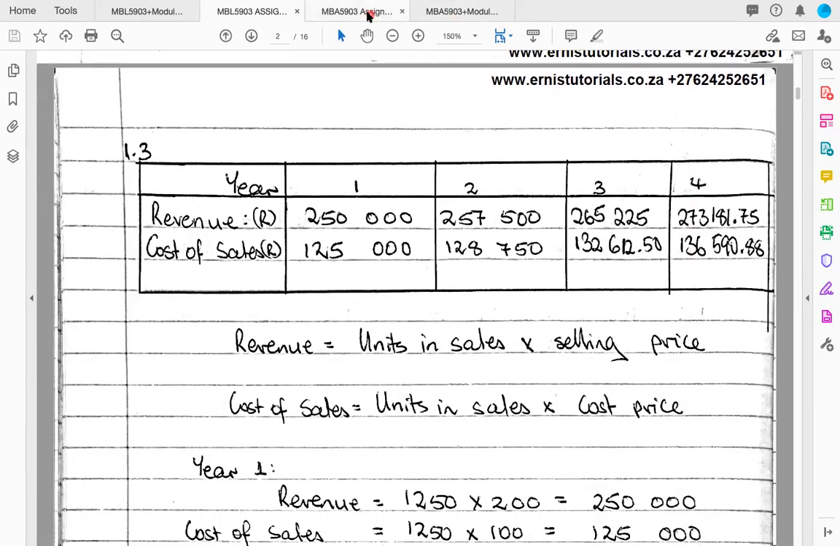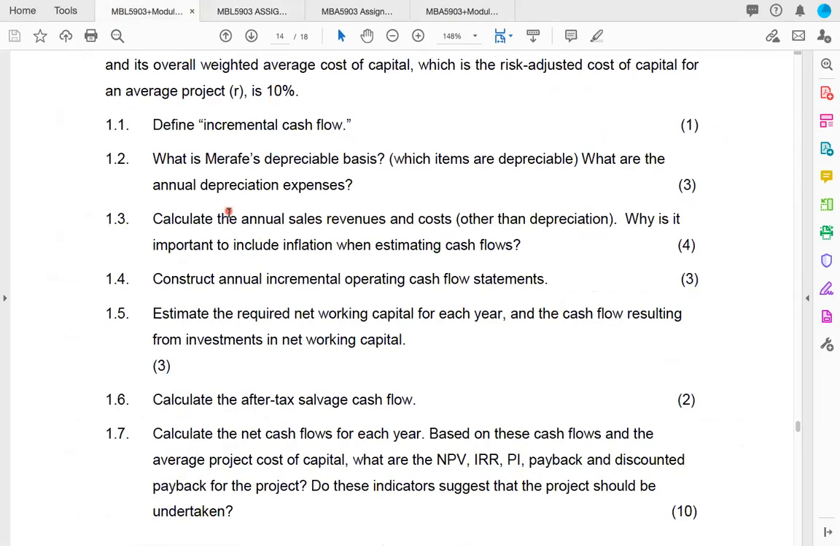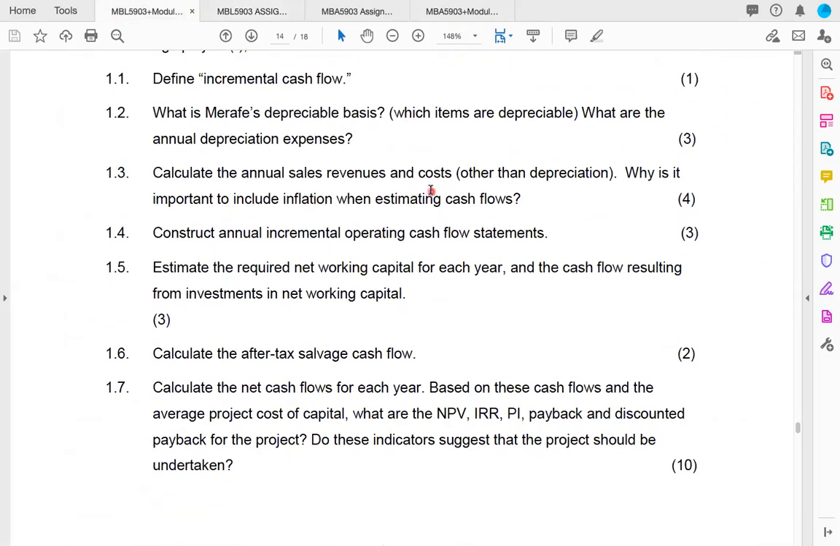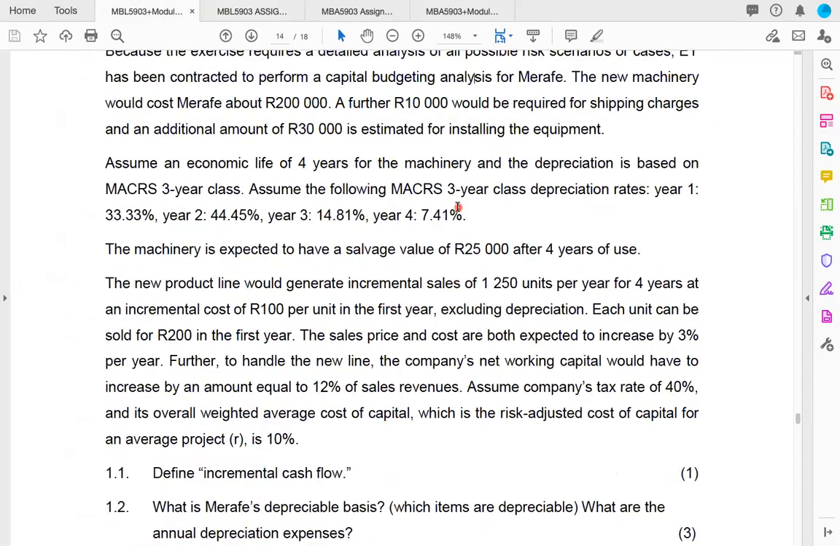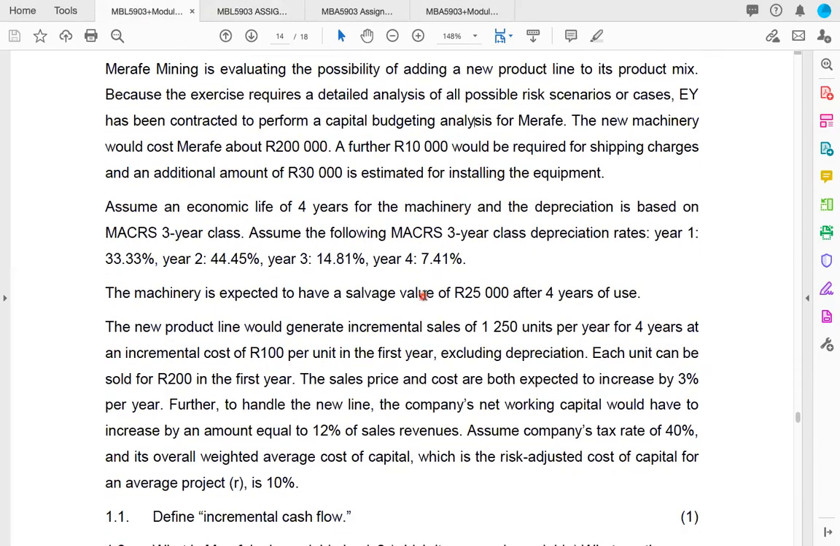Okay. Then the next part of the question, part 1.3, said, calculate the annual revenues and costs, and why is it important to include inflation when estimating cash flows? So we were told that our sales are 1,250. We were given the incremental cost per unit. You see the extra cost. They just didn't say cost here. And we were also given how much each unit can be sold for in the first year, right? Each unit can be sold for 200 Rand.